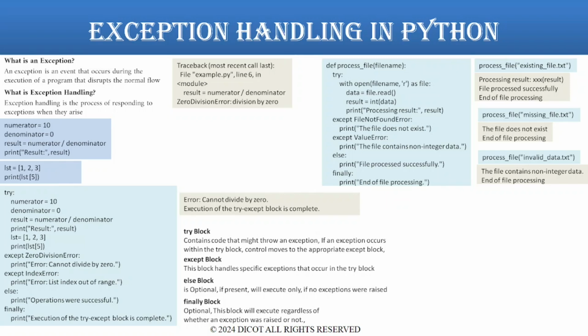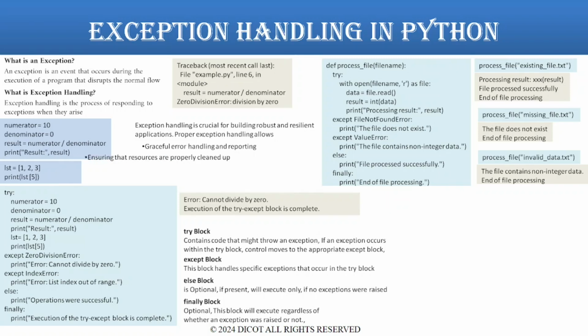In this example, the function process_file handles different exceptions that might occur during file operations. It ensures the program does not crash and provides meaningful messages for different error conditions. Exception handling is crucial for building robust and resilient applications. By anticipating and managing potential errors, you can ensure that your program continues to run smoothly even when unexpected situations arise. Proper exception handling allows for graceful error handling and reporting, ensuring that resources are properly cleaned up, maintaining the flow of the program without abrupt terminations.